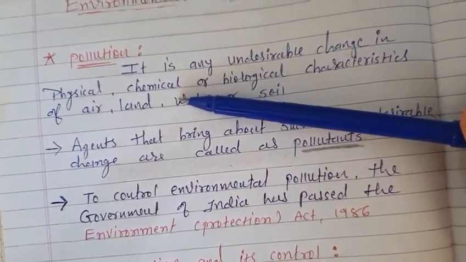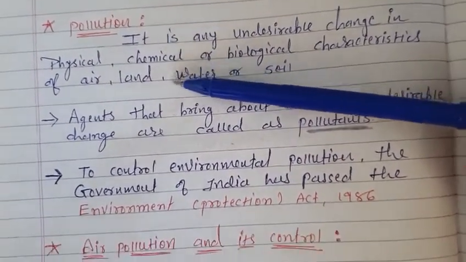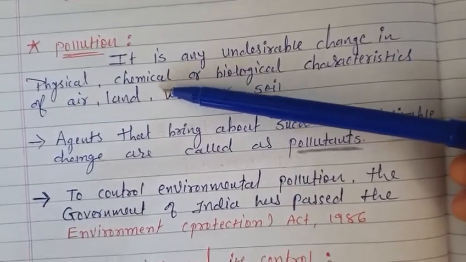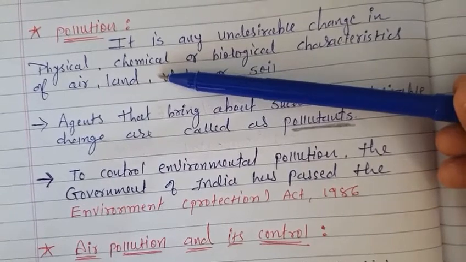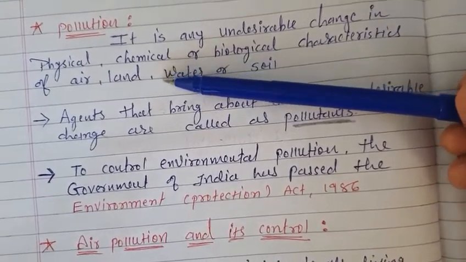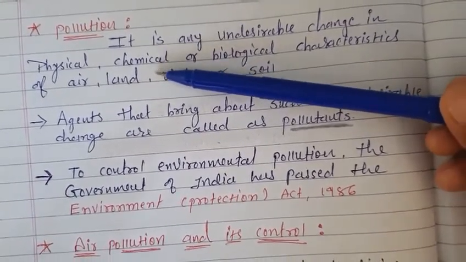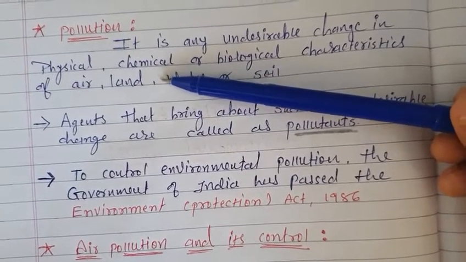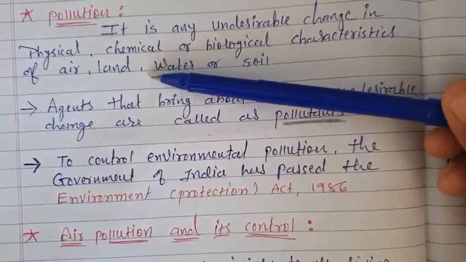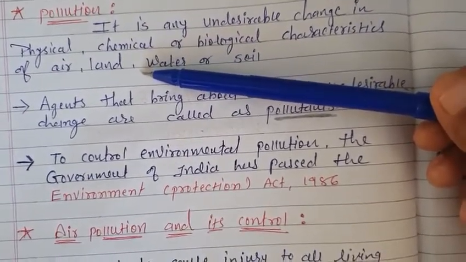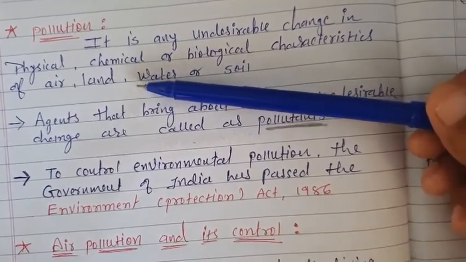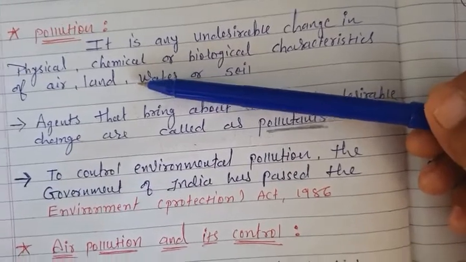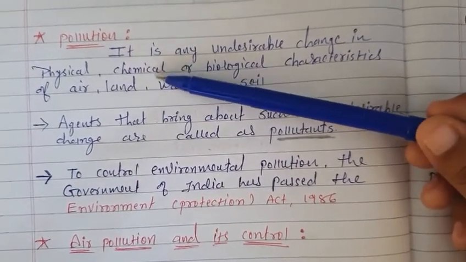Then the chemicals. In the case of chemicals we can give the example of fertilizers, which by mixing with water can cause pollution also. After the fertilizer, what can we add? We can add some dyes, like factories which work on clothes, they use some chemicals, that is, dyes also. So this can be included in the chemical state.